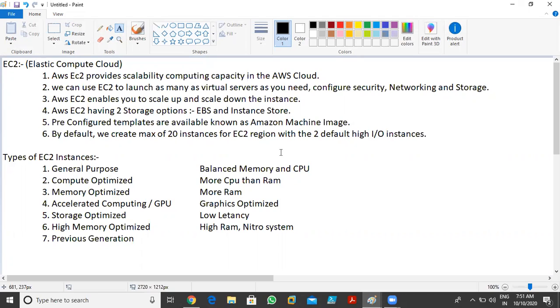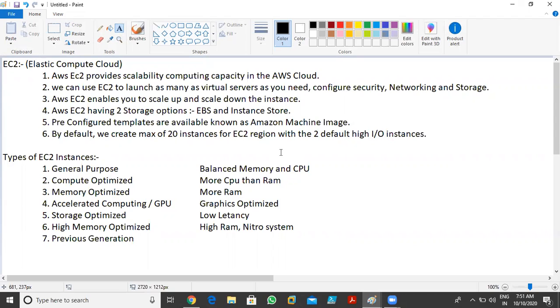In case of Azure, we can create a maximum of four virtual machines, not more than that. That means we can use only four virtual processors maximum in one region in Azure. If you create one-processor machines, you can create four virtual machines. If you create two-processor machines, you can create two virtual machines only in one region. If you create one virtual machine with four virtual CPUs, you can create only one virtual machine in Azure. So in Azure, they allow you only four virtual CPUs.